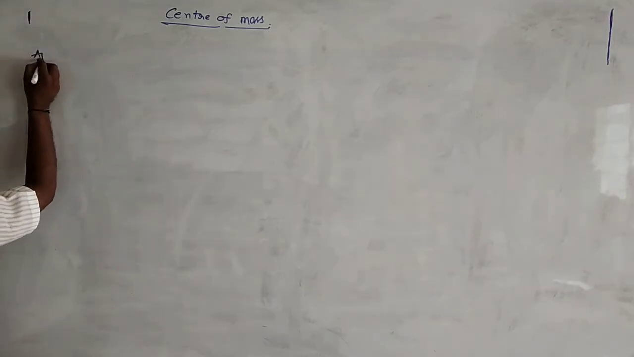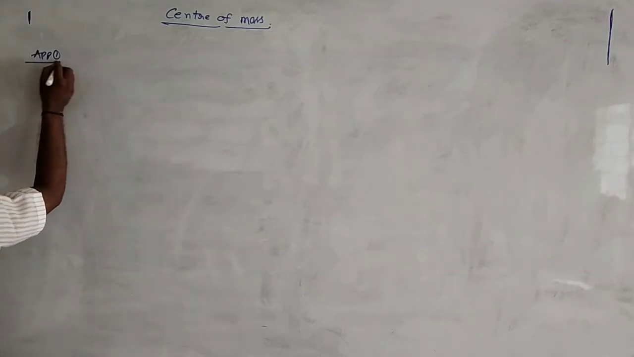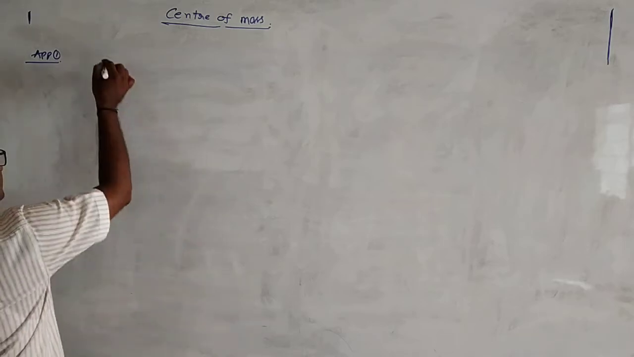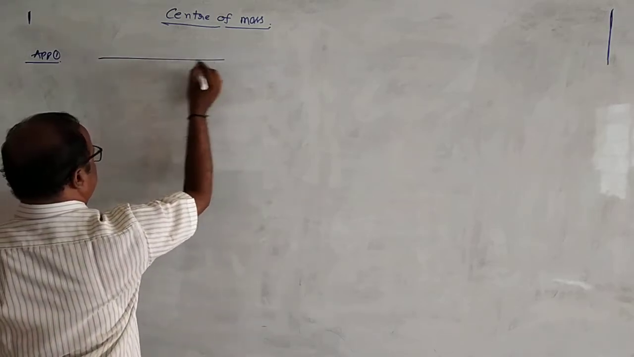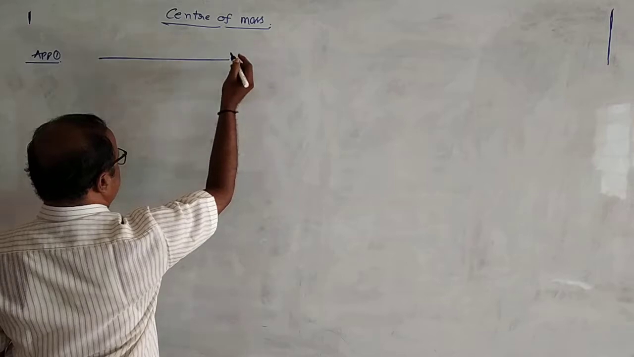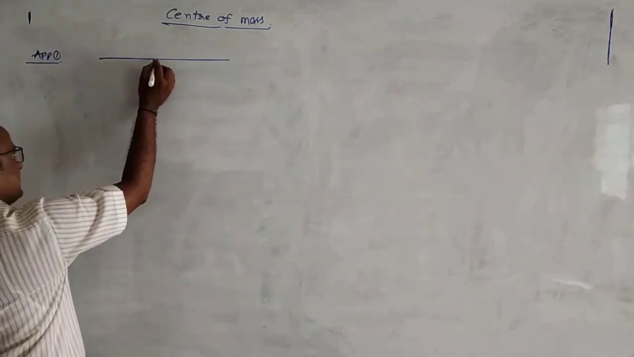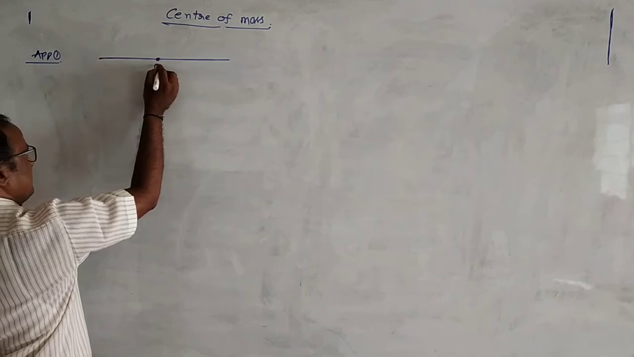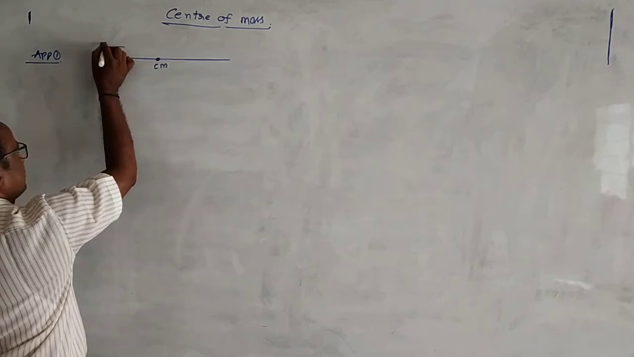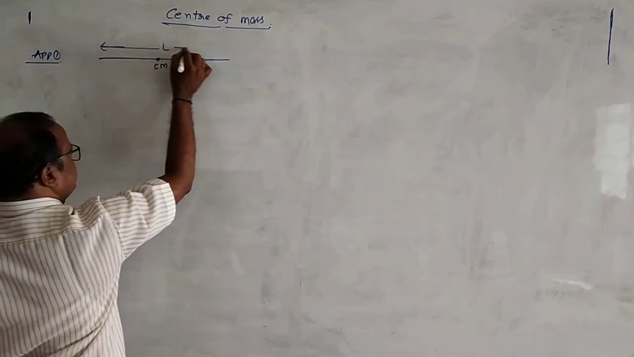Suppose here there is an application. Suppose it is a straight line, a uniform line. Mass of the wire is equal to m and its length is equal to l. In case of a straight line, the center of mass lies at the center of the total length of the wire, which is equivalent to m. Okay.